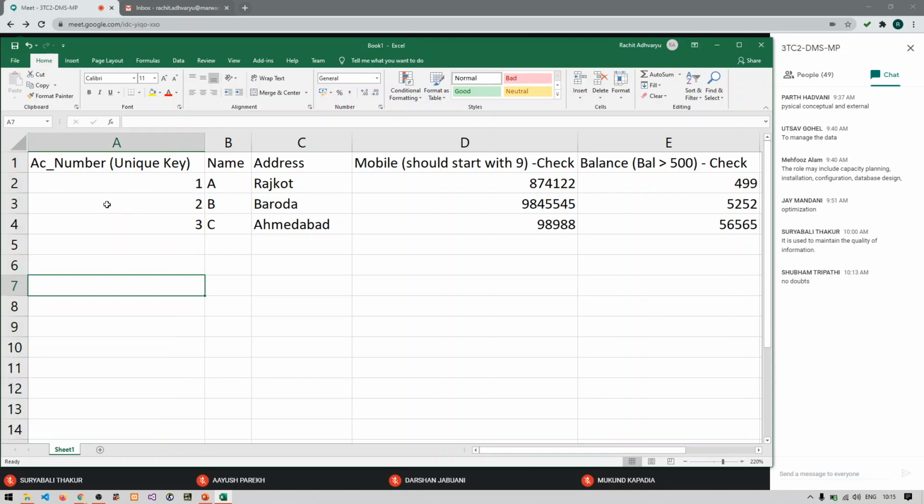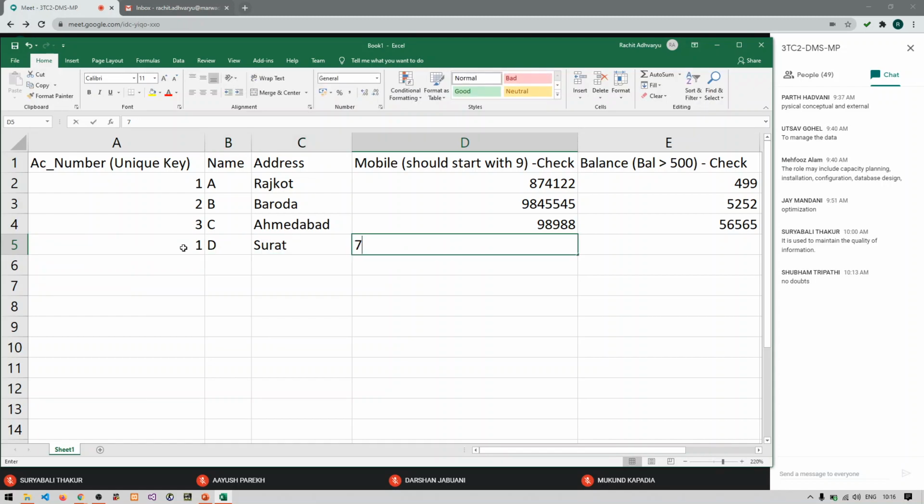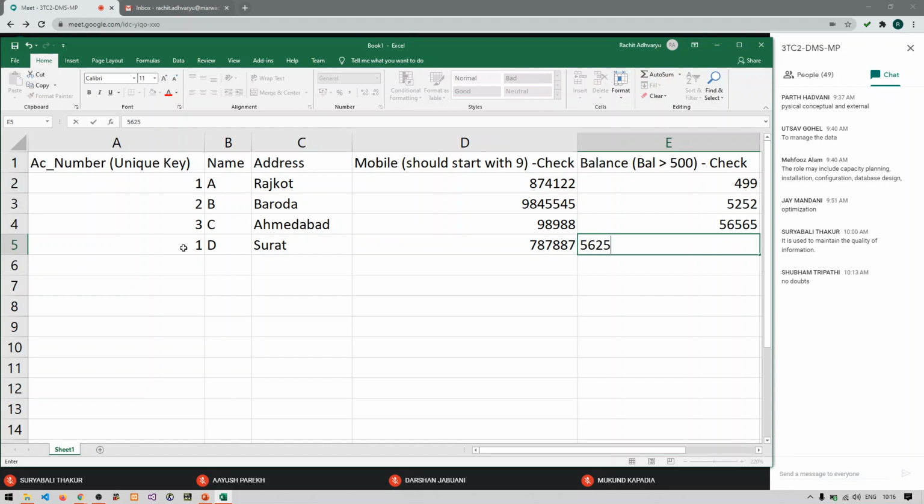So what does this mean? It means that this column cannot have duplicated values. If I applied a unique key on a particular column, then this column cannot have a duplicated value. Let us assume that I am inserting one more record. Let us say 1, D, Surat, some number and some data.